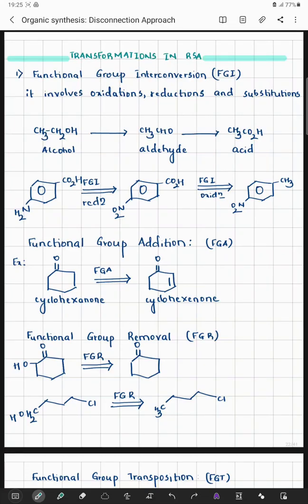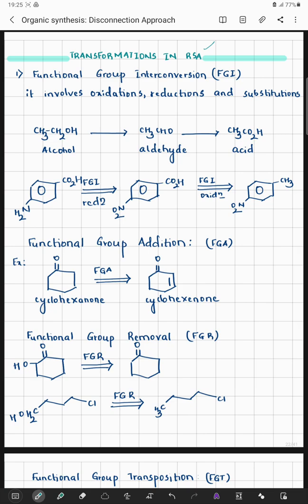Hello everyone. In the previous discussion, we had seen about synthons and their respective synthetic equivalents, and how the reagent system and the synthetic equivalents are same. We also tried to understand by certain reactions how we can synthesize a particular target molecule, understanding about their starting material. In this discussion, we shall be looking at transformations in retrosynthetic analysis.